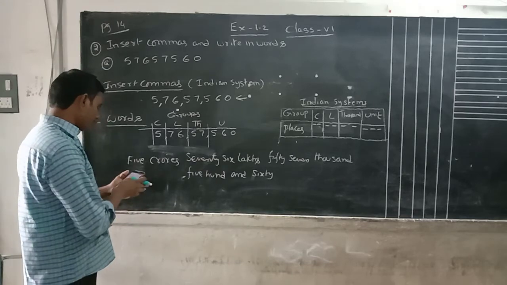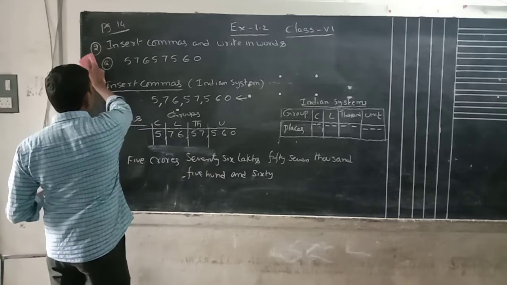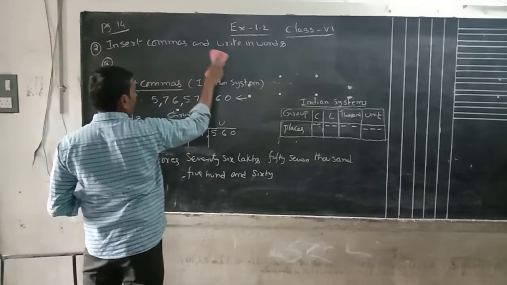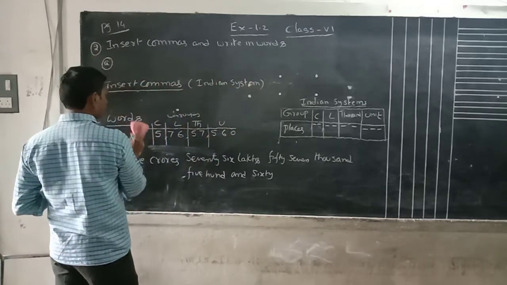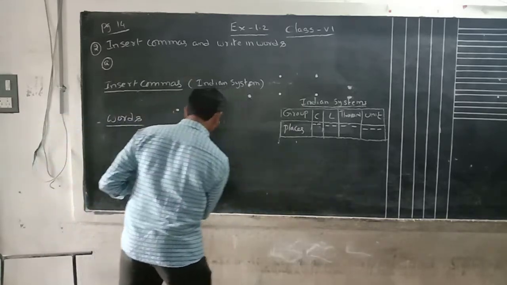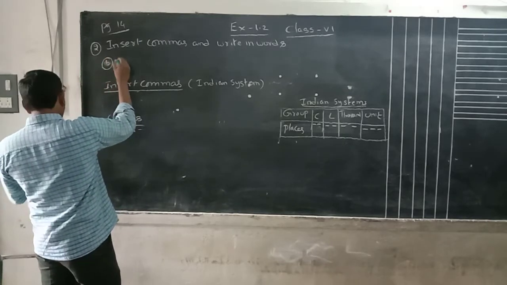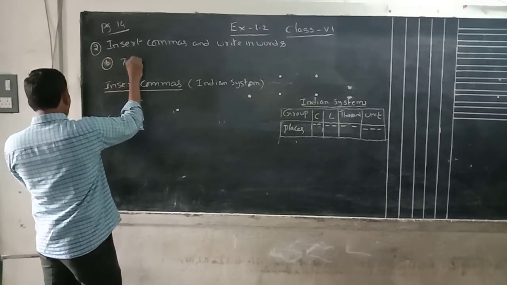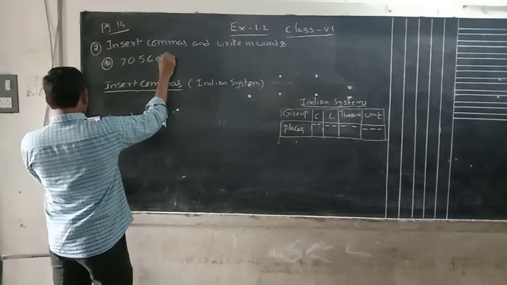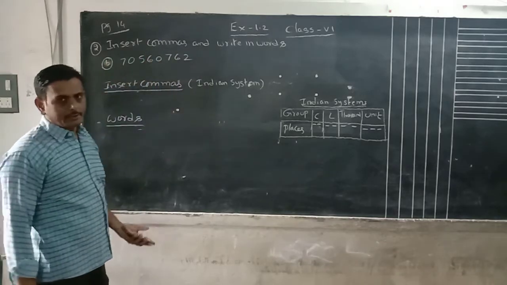Okay, now we have to take one more question. B Roman I will explain to you. C Roman we have to complete. What is the B Roman here? 70560762. What is the question here? Insert commas and write in words.